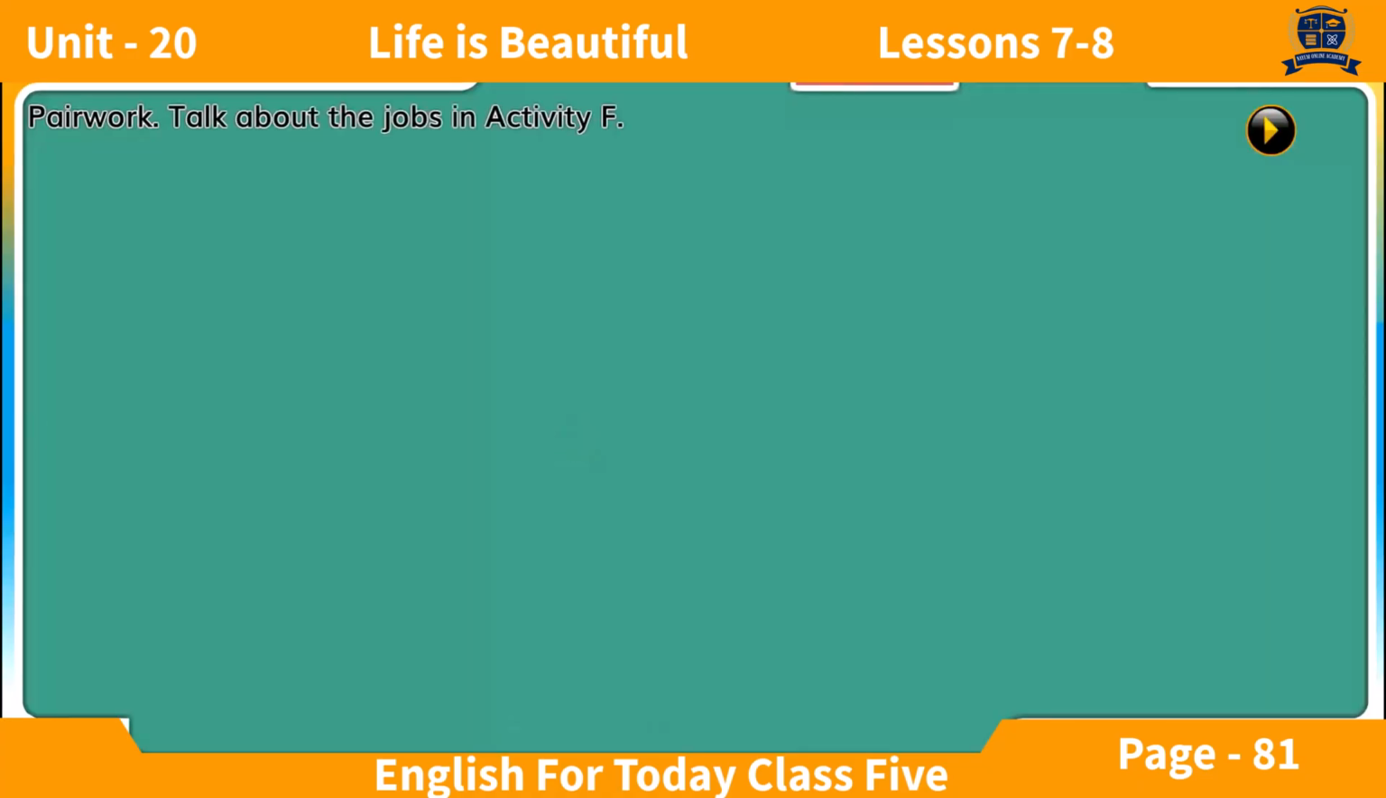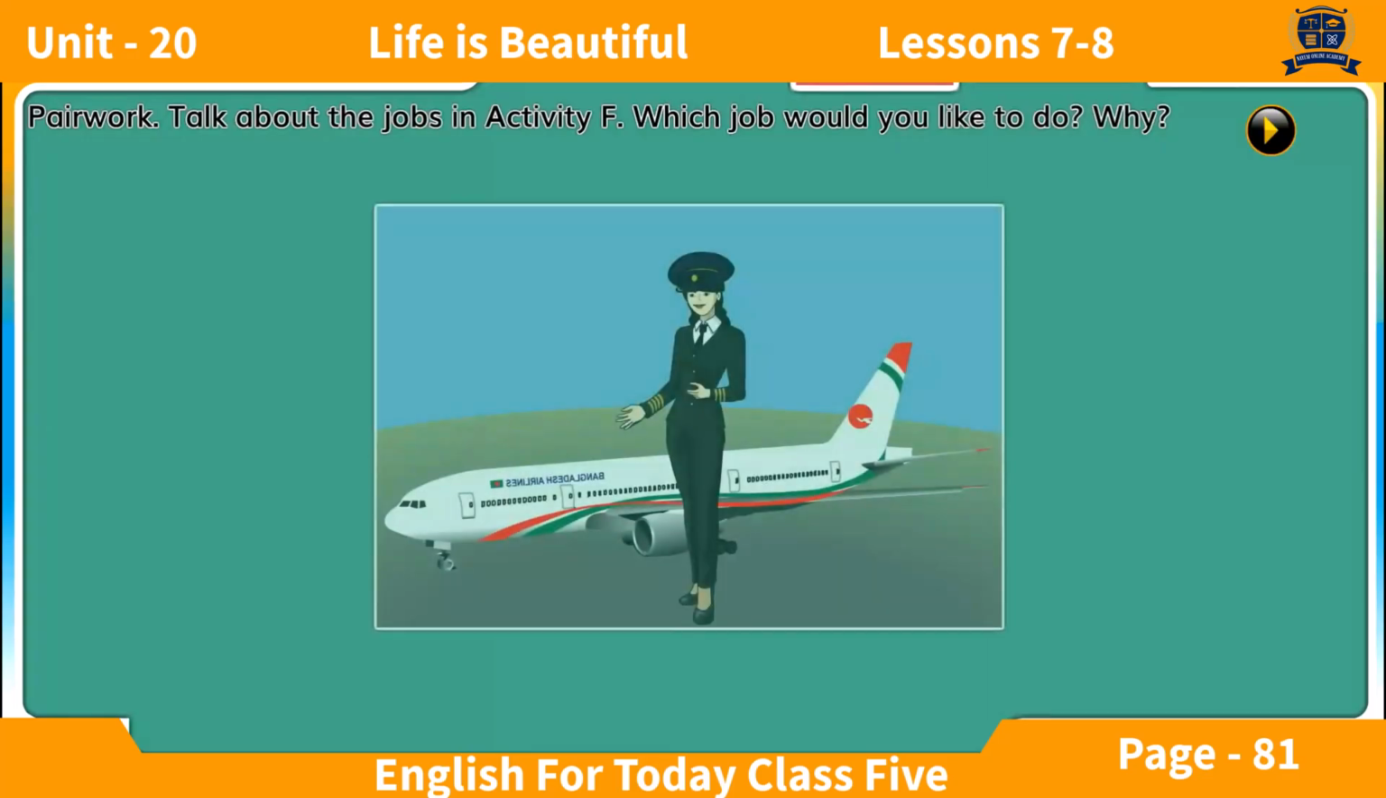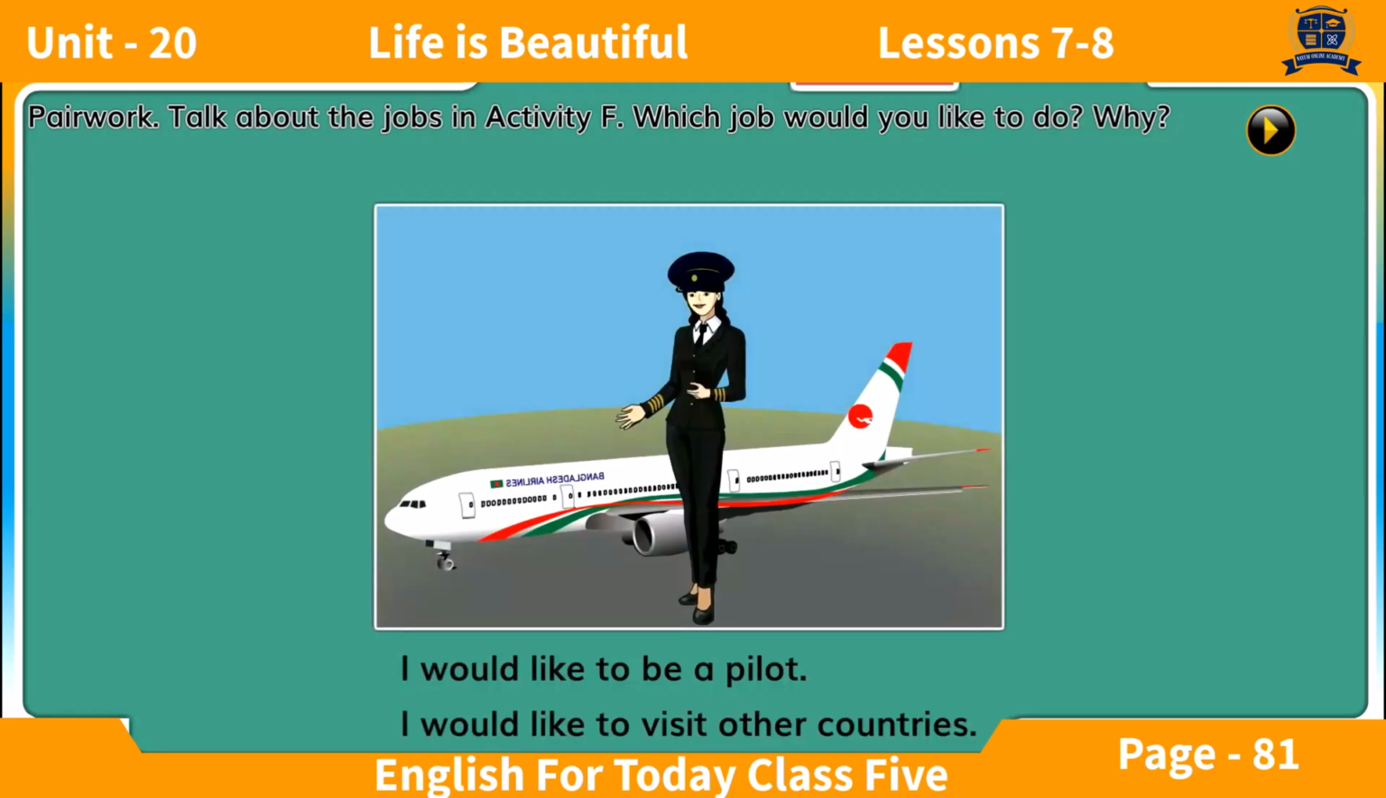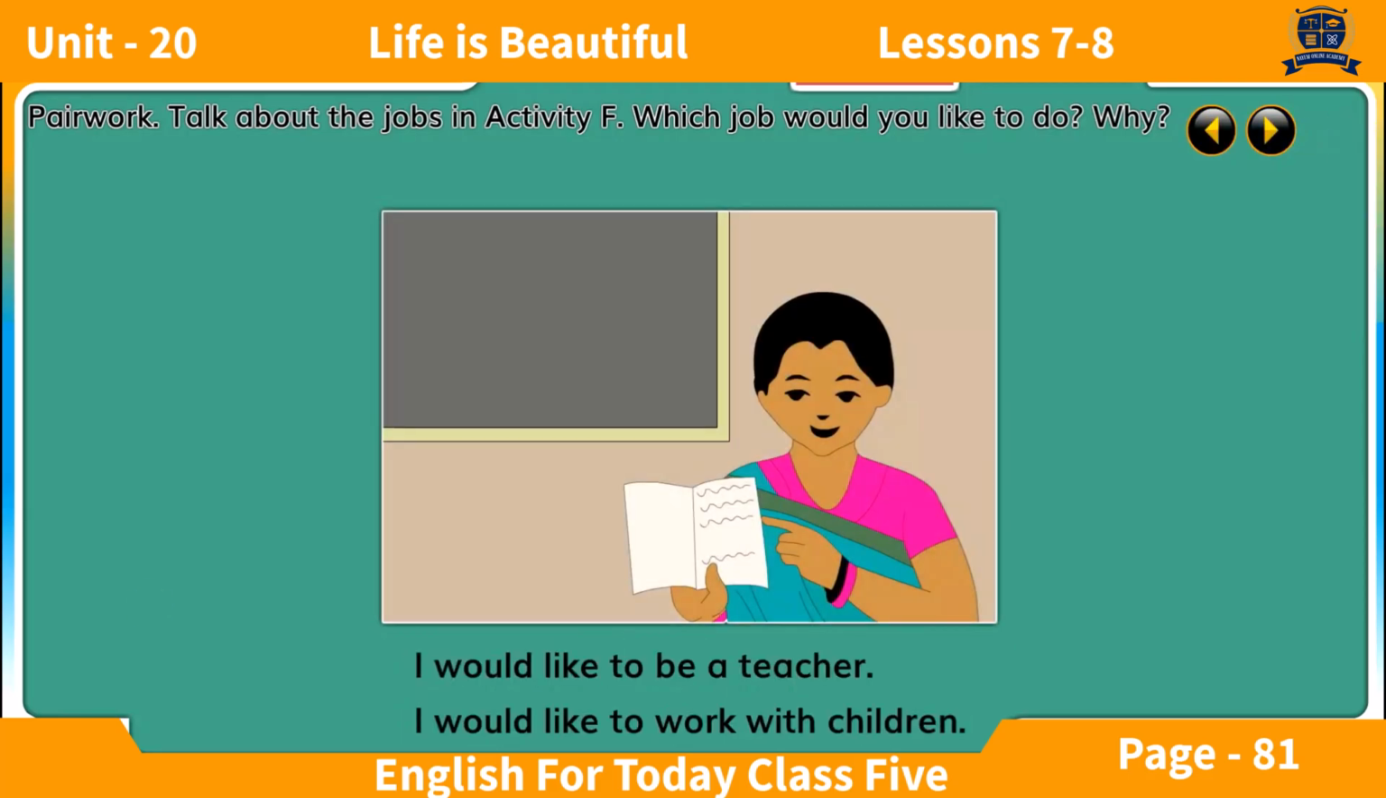Pair work. Talk about the jobs in Activity F. Which job would you like to do? Why? I would like to be a pilot. I would like to visit other countries. I would like to be a teacher. I would like to work with children.